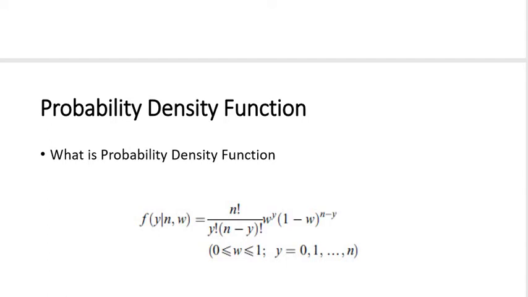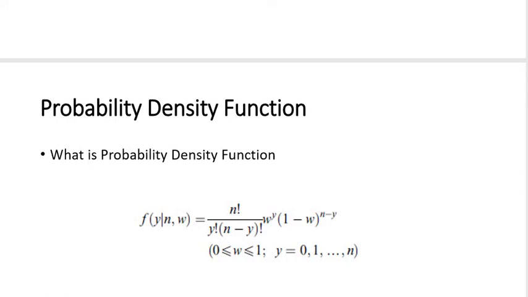आपके सामने एक डेंसिटी फंक्शन दरअसल लिखा हुआ है. That is the density function of binomial distribution. Binomial distribution में हम क्या करते हैं? F of y given that n in w. W is the probability of success and the distributional function is in n factorial.